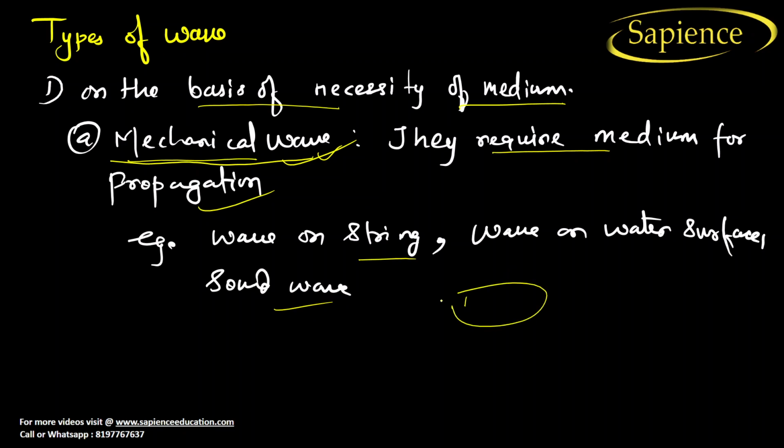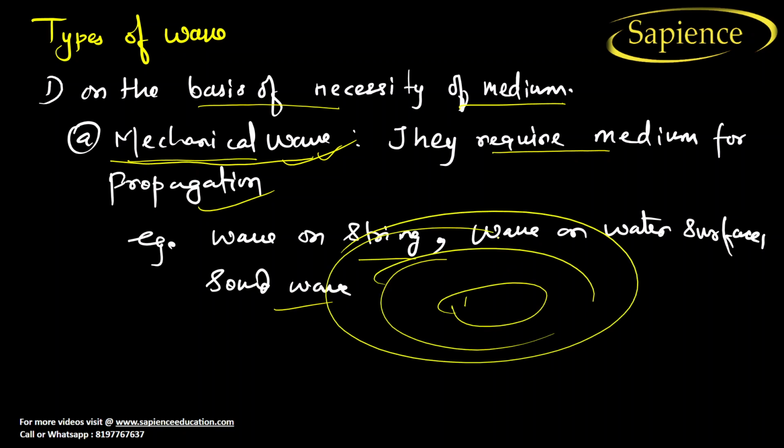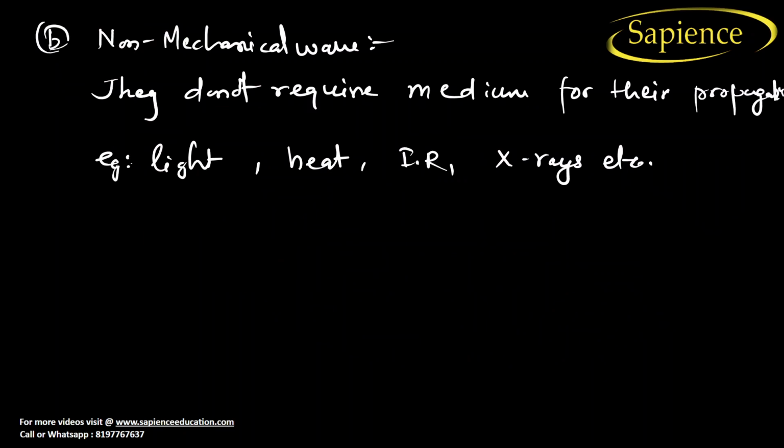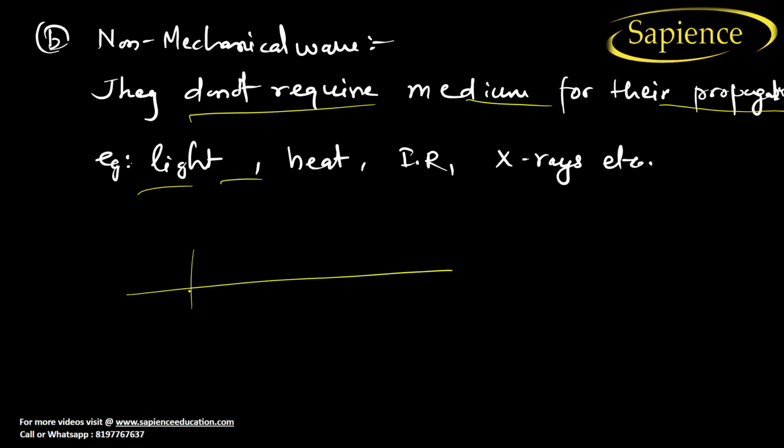Water movement: see, at the surface of water you are able to see the wave. This wave requires a medium for its movement, so this is also known as a mechanical wave. Non-mechanical waves do not require a medium for their propagation. Example, light. You know that light is an electromagnetic wave. It is not dependent on the medium.